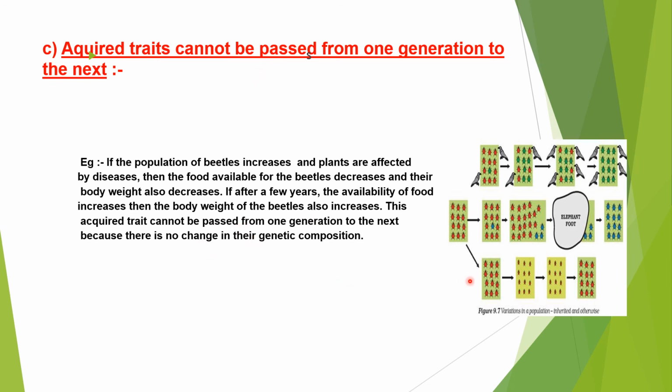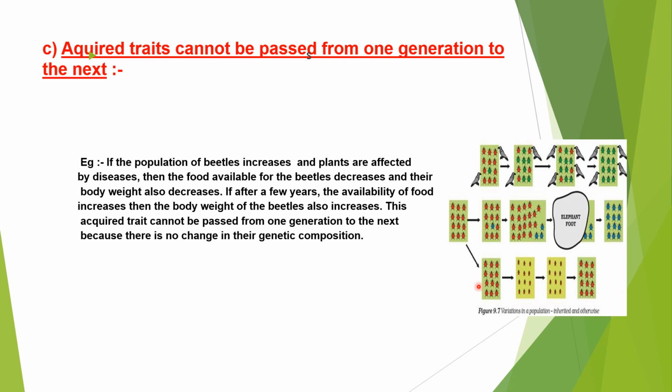Now, come to the bushes. The beetle population increased in the bushes, but they didn't get sufficient food because the plants were affected by diseases. Right, children?